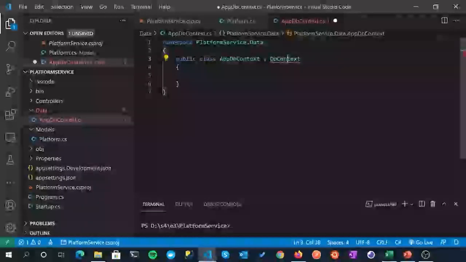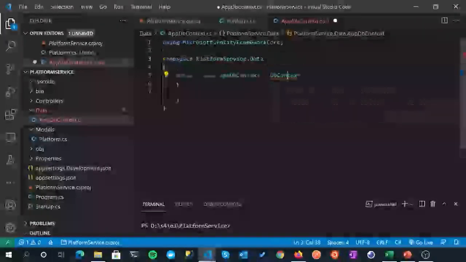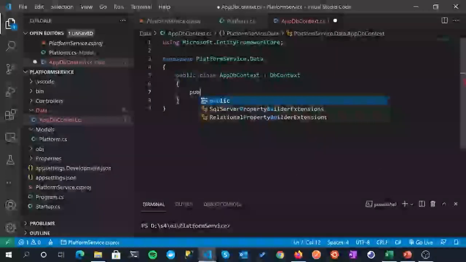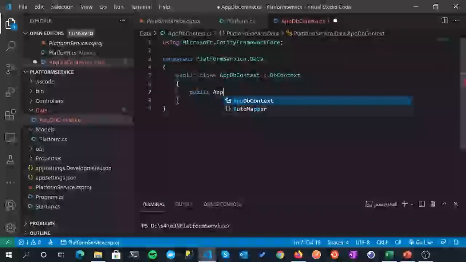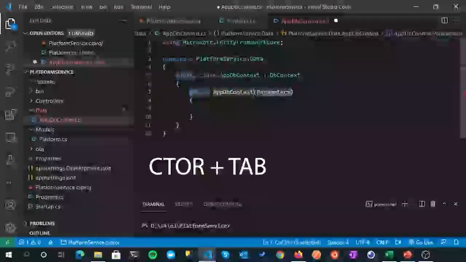So we want to bring in that namespace, so Control period, using Microsoft.EntityFrameworkCore. Fantastic. And then we just want to create a constructor that we can, if we need, pass in additional options if and when we need them. The short code for constructor is ctor tab, and then you can just tab through.